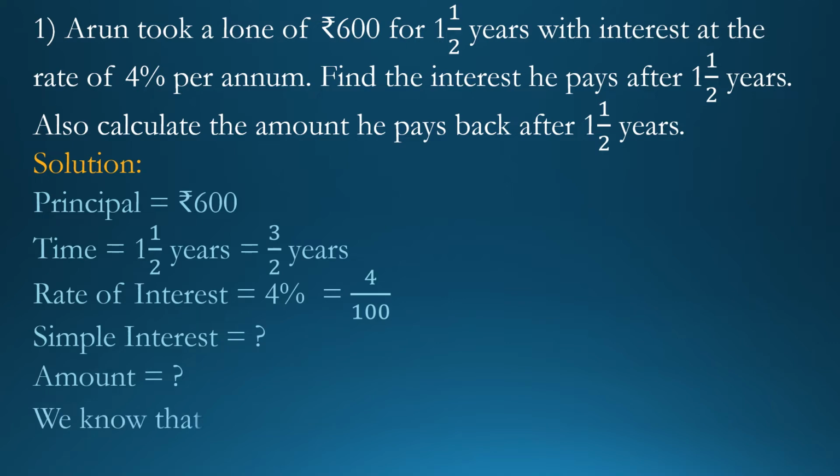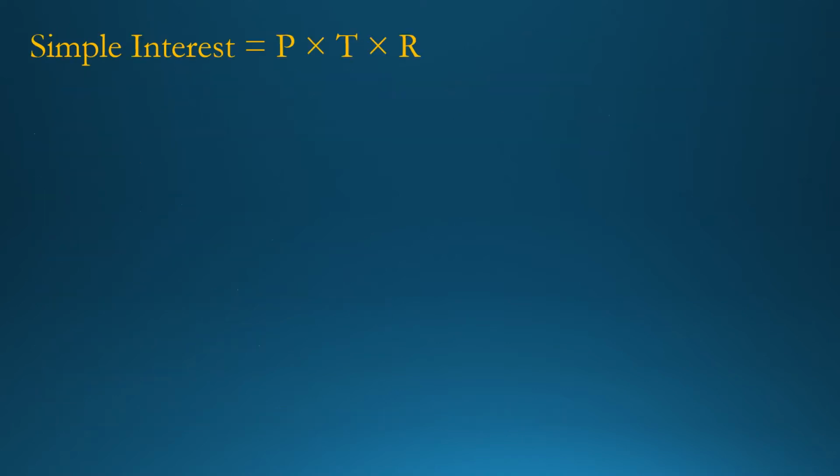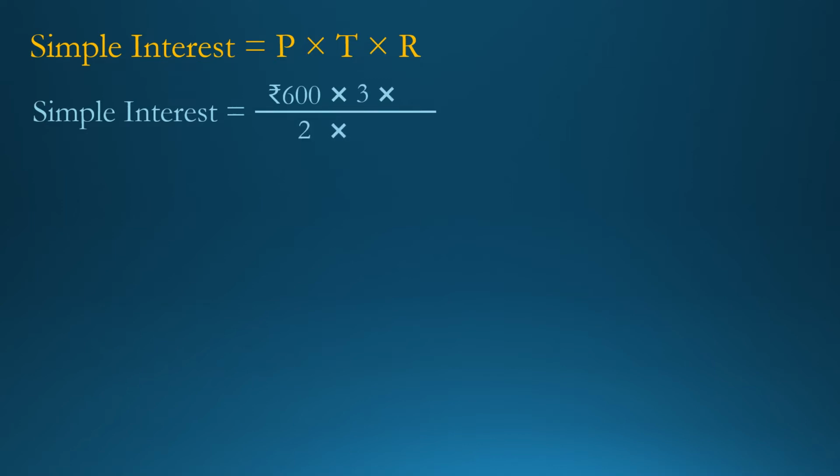We know that simple interest is equal to principal multiplied by time multiplied by rate of interest. Now put the value. See, principal is equal to rupees 600. So write down rupees 600. Then write the multiplication sign as it is. Time is equal to 3 upon 2 years. So write down 3 upon 2. Again write the multiplication sign as it is. Rate of interest is equal to 4 upon 100. So write down 4 upon 100.